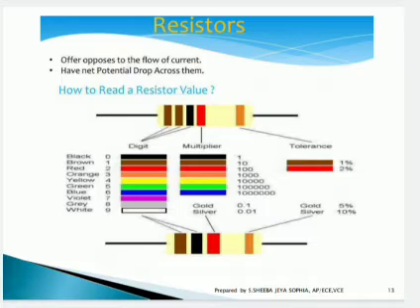They indicate the first 3 colors, and the multiplier is the 4th one. The last color indicates the tolerance, plus or minus value, gold or silver. Based on that, the resistor value is calculated. So this is the purpose of using the resistors.